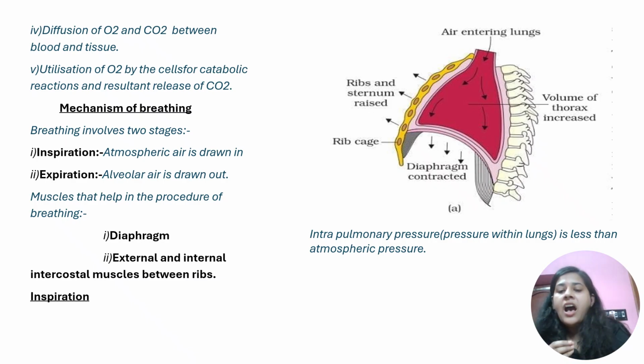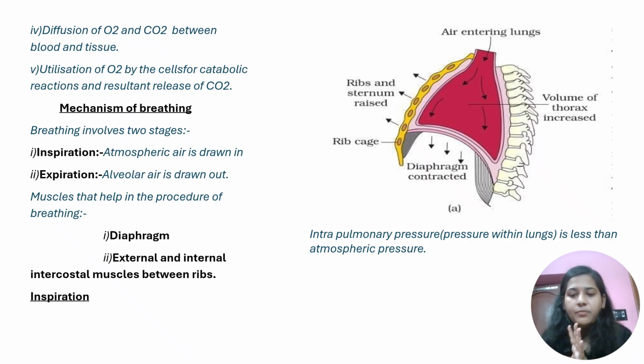Okay, there are certain major muscles which are involved in this breathing process. The most important one is the diaphragm. It is a dome-shaped structure present below the lungs. The second is the external and internal intercostal muscles. These muscles are present in the ribs. We know that ribs are serially arranged, so these are the muscles which you will find in between the ribs.